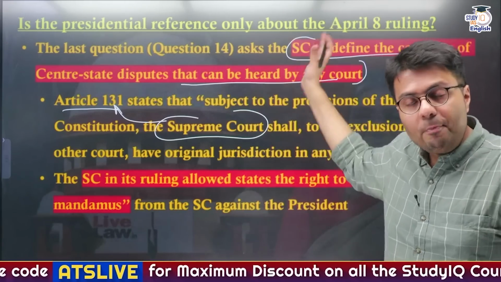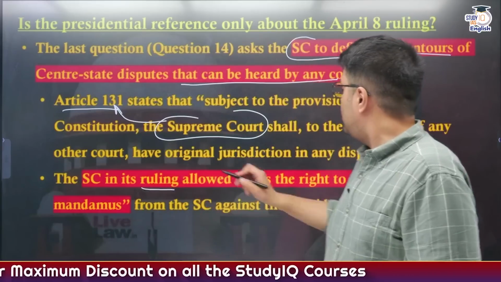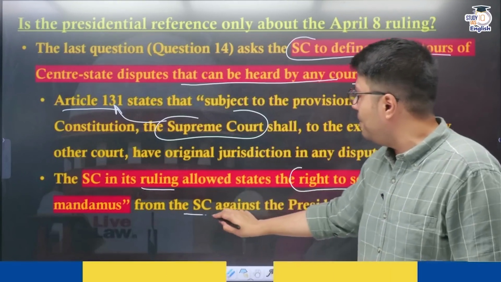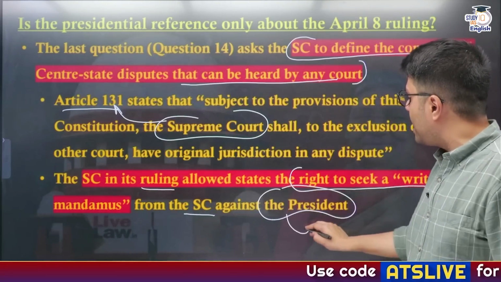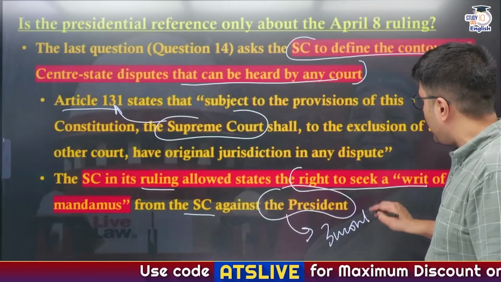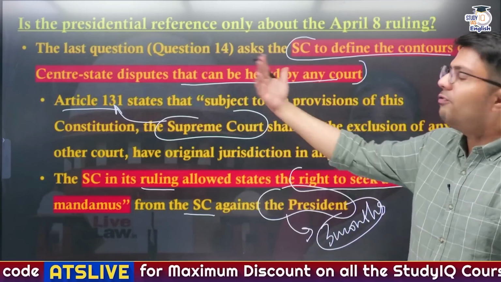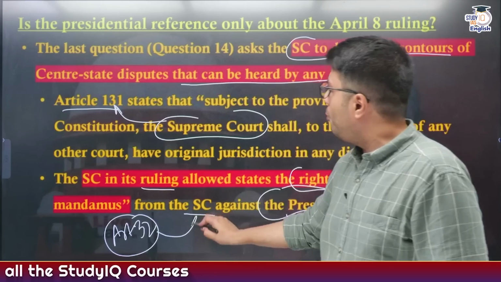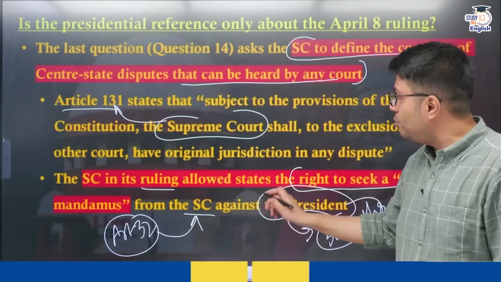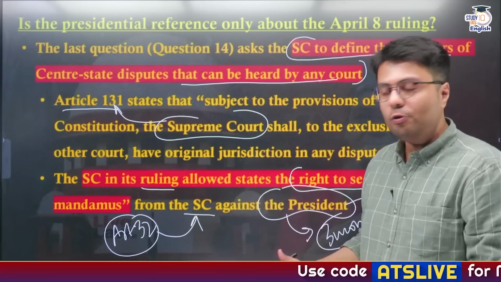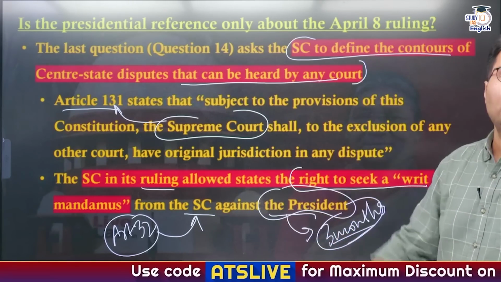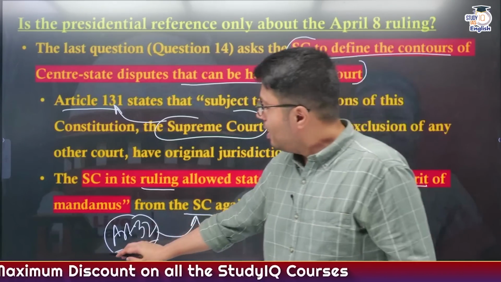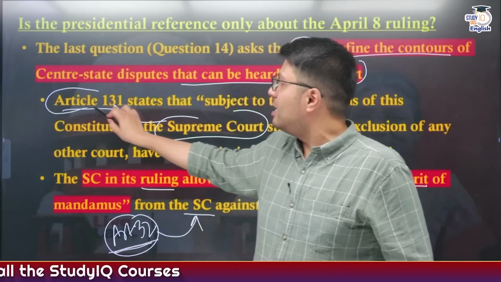But we read in the April 8th ruling that the Supreme Court even allowed state governments the right to seek a writ of mandamus in case the president does not give her assent within 3 months to the bills passed by them. So it actually opens another venue for state governments under Article 32, that they can approach the Supreme Court of India so that it issues a writ of mandamus mandating the president to make a decision if she has not taken a decision in 3 months' time. So essentially it opens another avenue for state governments in case of central-state disputes to approach the Supreme Court, and it essentially violates Article 131.